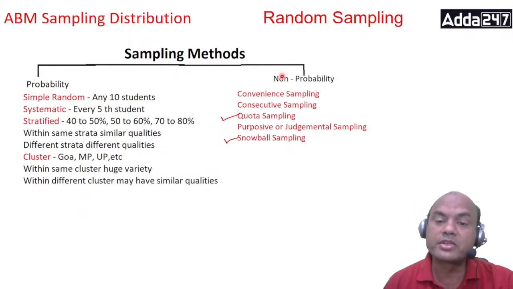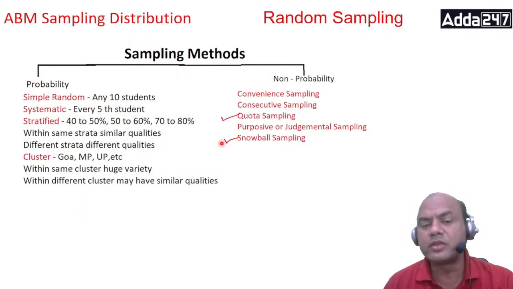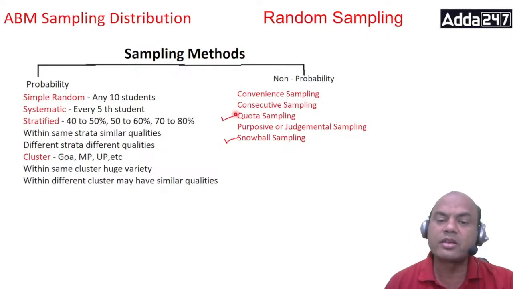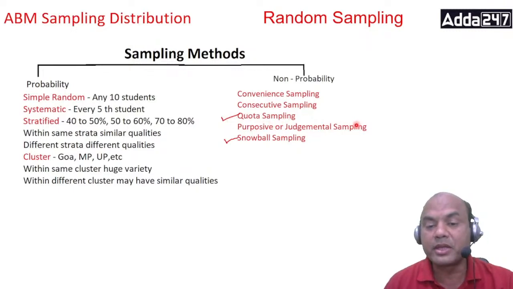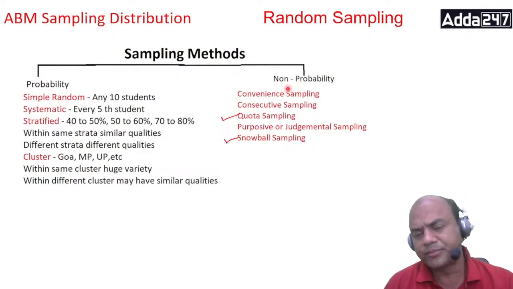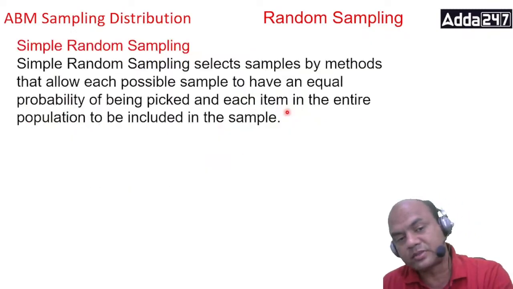Now, more about non-probability sampling. I'll tell you later also. I'm having a separate slide on this: convenience sampling, consecutive sampling, quota sampling, purposive or judgmental sampling, and snowball sampling. I'll give you a separate slide on this later, and then we'll study each one.